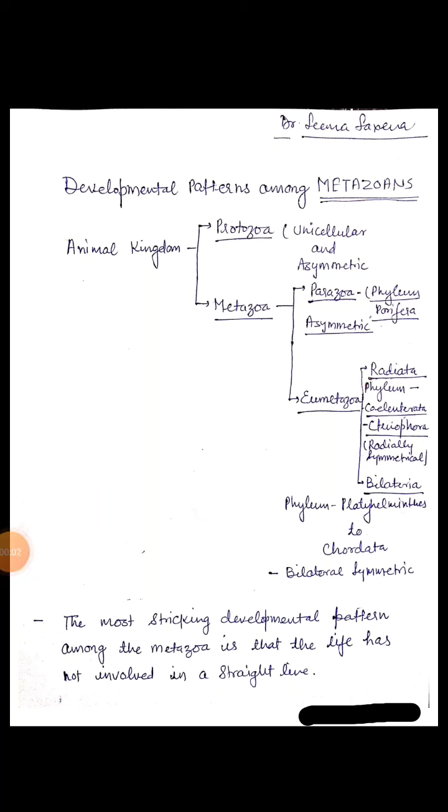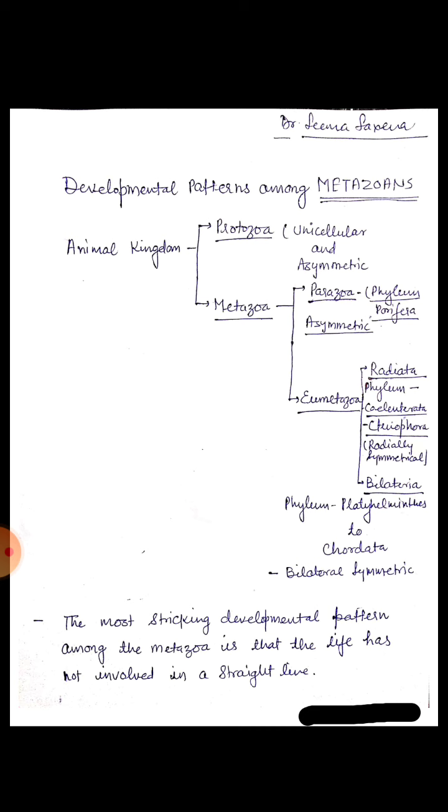Dear students, our today's topic is developmental pattern among metazoans. Animal kingdom is classified into protozoa and metazoa. Unicellular organisms come into protozoa, while multicellular organisms come into metazoa. Metazoa is again divided into parazoa and eumetazoa. Phylum Porifera comes into parazoa.